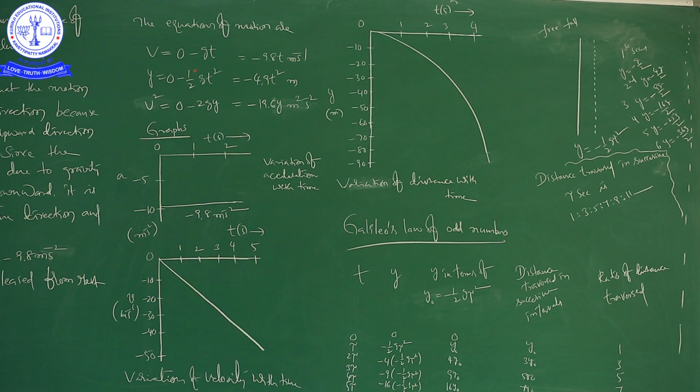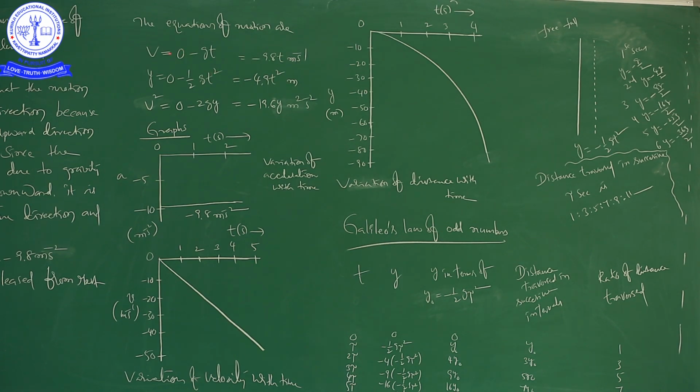In those 3 equations of motion, you just substitute the initial velocity value. So what is the initial velocity here? 0. So that only I have written here, that is v is equal to v naught plus at.